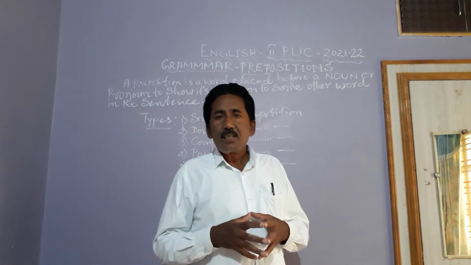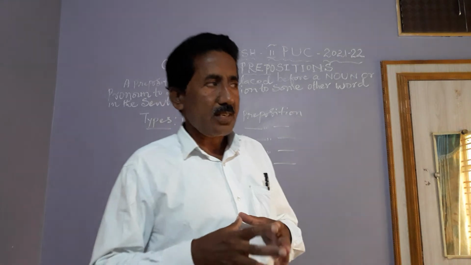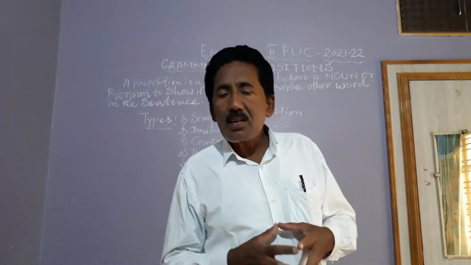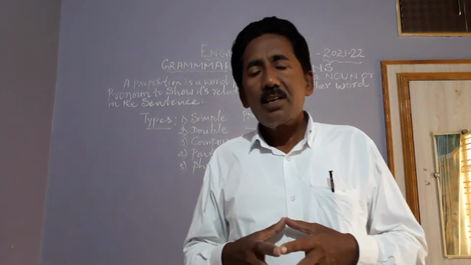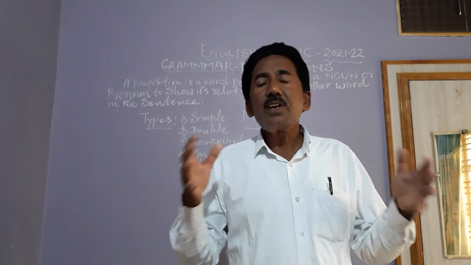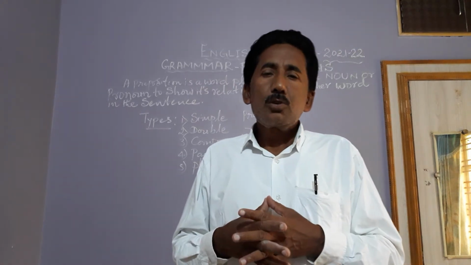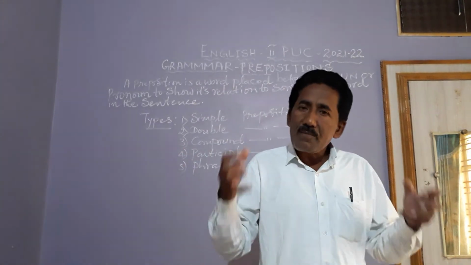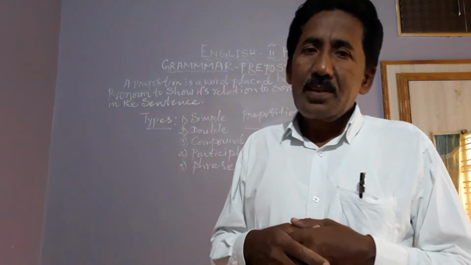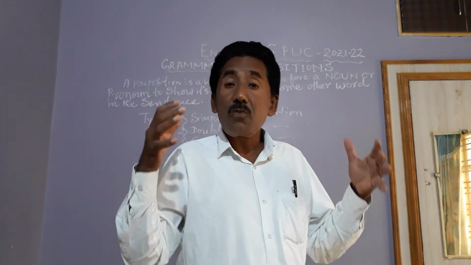A sentence is divided into three parts: SVO, subject, verb, and object. In English grammar specifically, the parts of speech are very important, the parts which play a prominent role. How can you imagine the role of the parts of speech? What do you mean by parts of speech? Parts of speech means parts of what we speak.